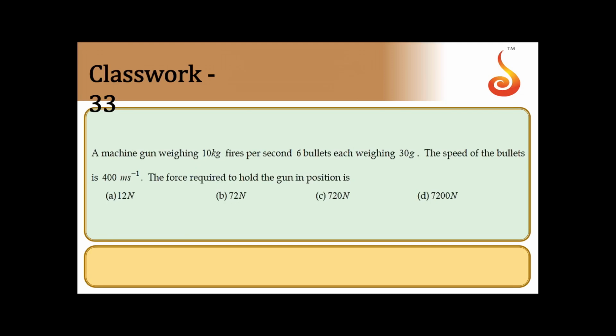A machine gun weighing 10 kg fires 6 bullets per second, each weighing 30 gram. Speed of bullets is 400 meter per second. The force required to hold the gun in position is. So force required to hold the gun should be equal to rate of change of momentum of bullet. Rate of change of momentum of bullet will be equal to rate of change of momentum of gun.